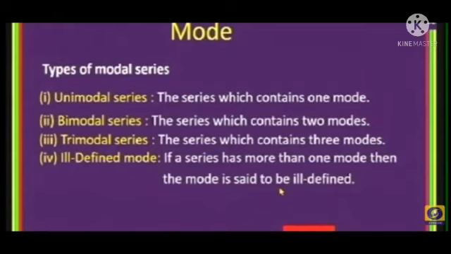The fourth one is ill-defined mode. If a series has more than one mode, then the mode is said to be ill-defined. We take some observations. One number repeated is called unimodal series. Two numbers repeated is called bimodal series. Three numbers repeated is called trimodal series.